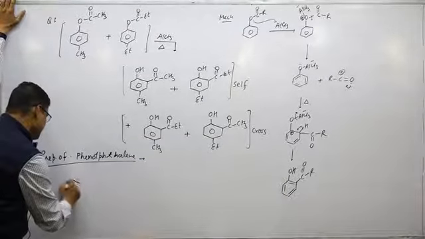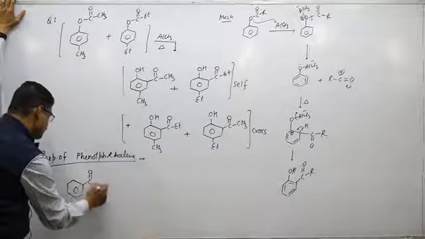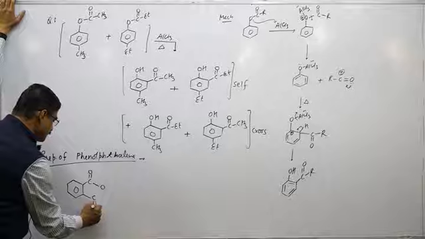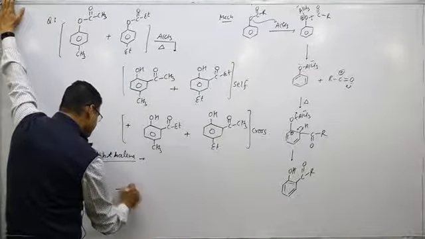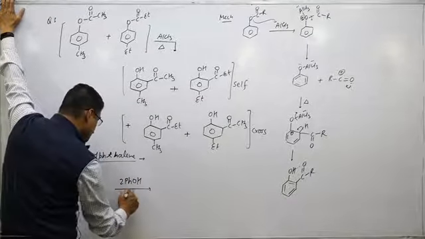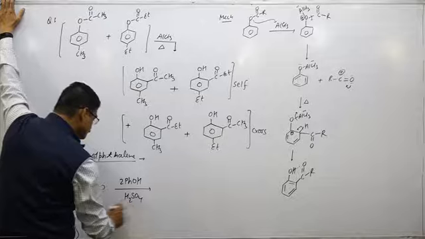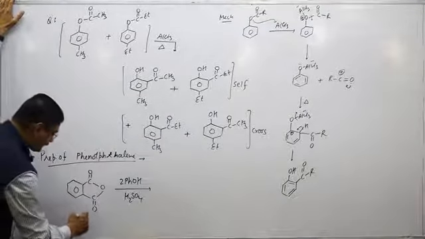When phthalic anhydride is reacted with 2 moles of phenol, then in acidic medium, phenolphthalein is obtained like this.